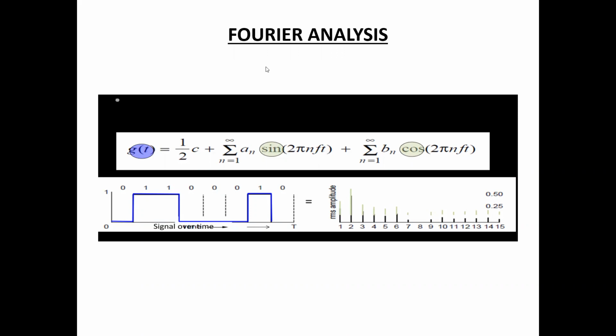Fourier analysis means we represent the time varying signal in terms of sine and cosine. A time varying signal can be represented as a series of frequency components, or a sum of sines and cosines.